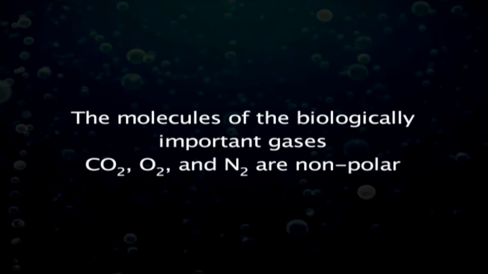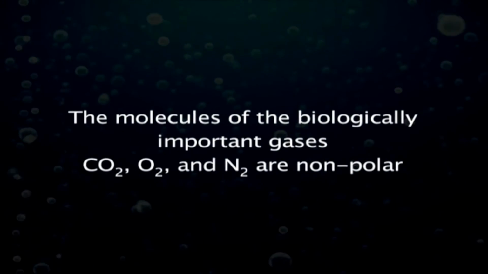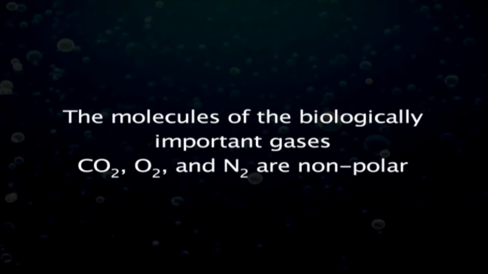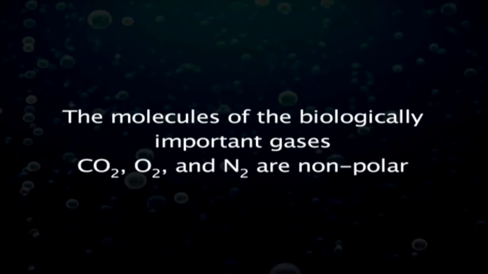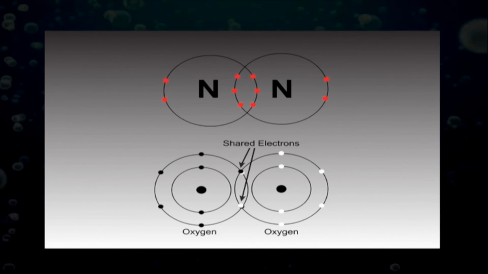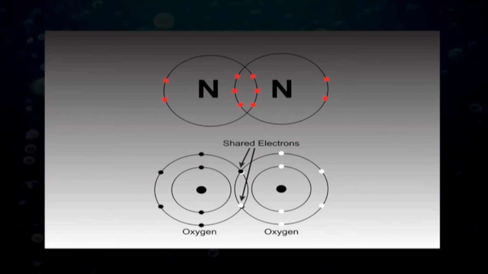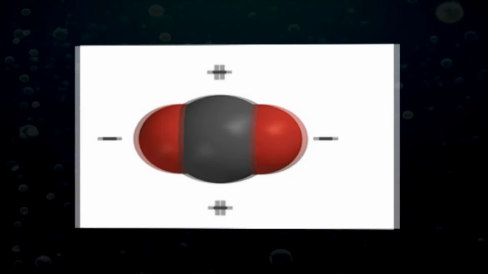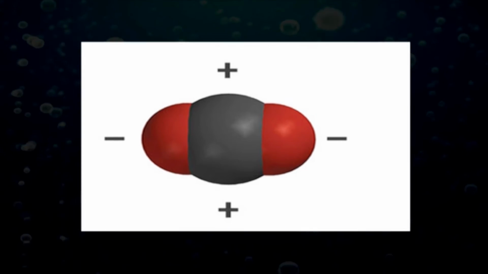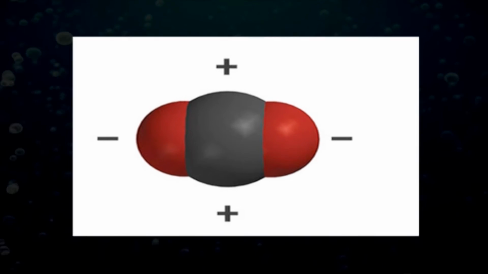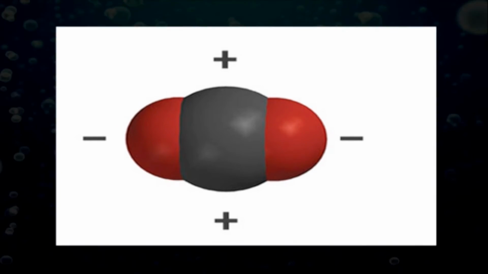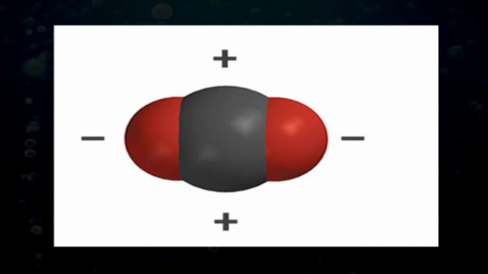The molecules of the biologically important gases, that is carbon dioxide, oxygen, and nitrogen, are non-polar. In oxygen and nitrogen, electrons are shared equally by both atoms. In carbon dioxide, each carbon-oxygen bond is polar, but the two dipoles are oppositely directed and cancel each other.